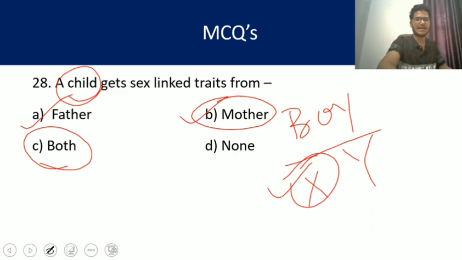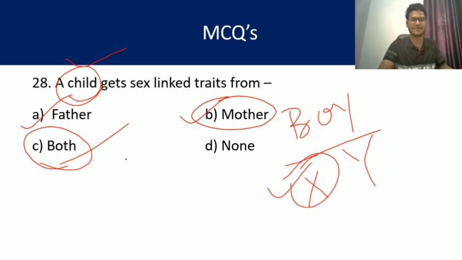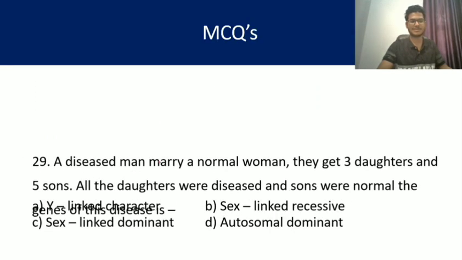But here, as it is a child, not boy child or male child, both will be the right answer. If female, maybe from father or mother; if male, then only from mother. Okay, so what will be the right answer? C.